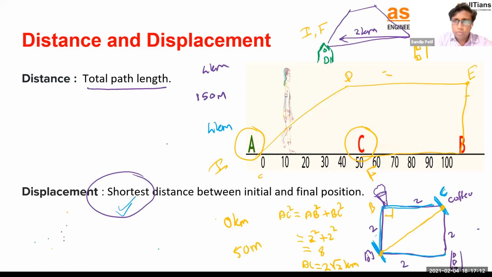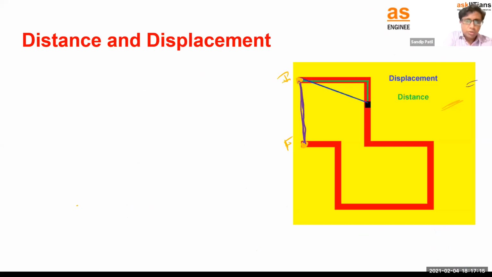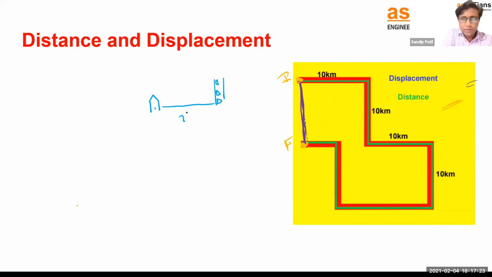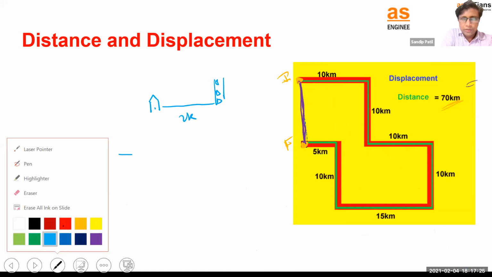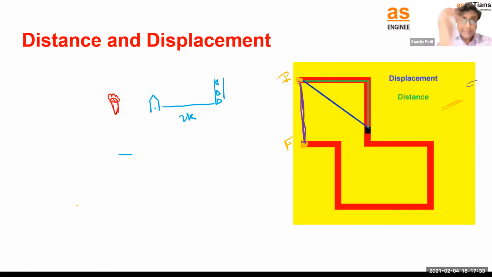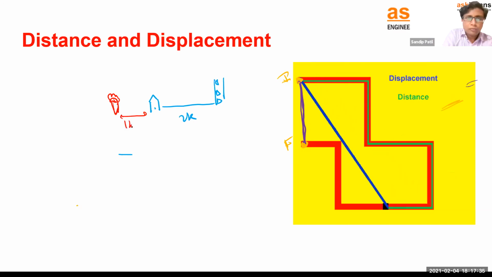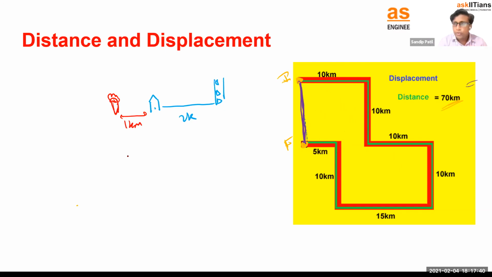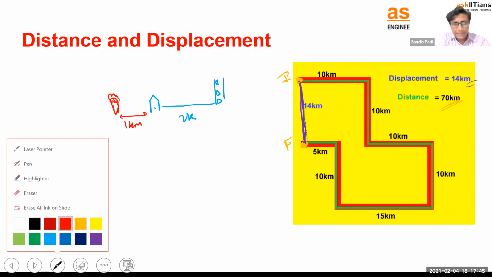Remember one more thing. Consider this is your home, and you go to the school, which is away, 2 kilometers. And now consider the ice cream shop is here, at 1 kilometer. If you started from the home, go to the school and come back to home, we know the distance covered is 4 kilometers and displacement is 0. That's very good.